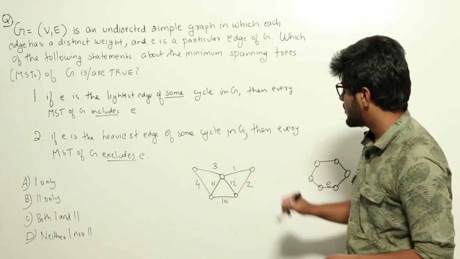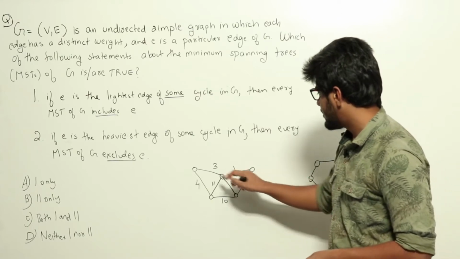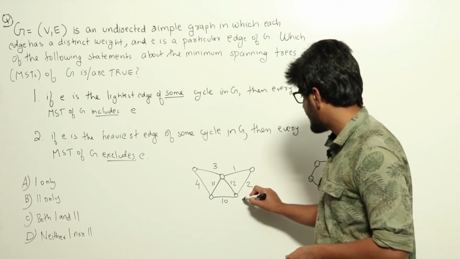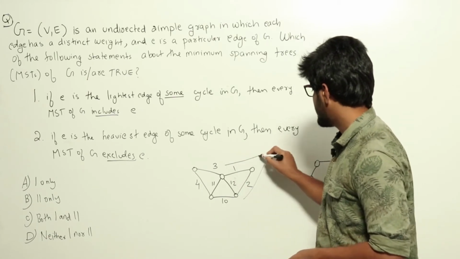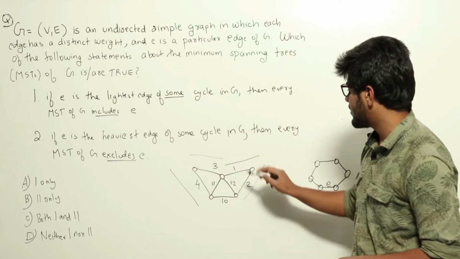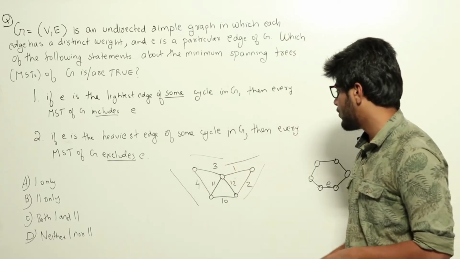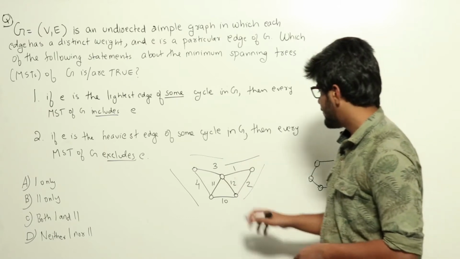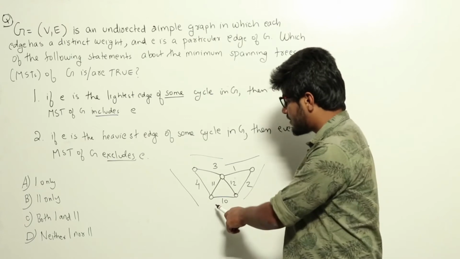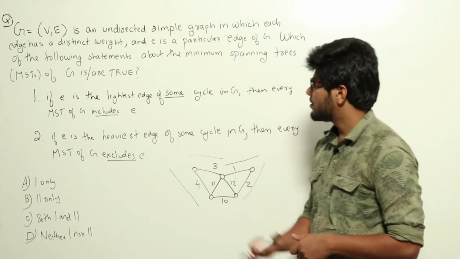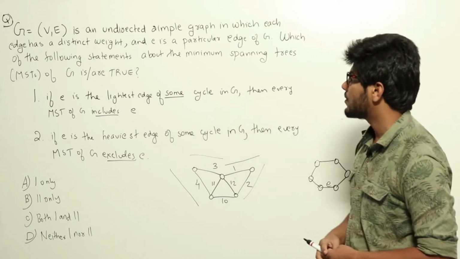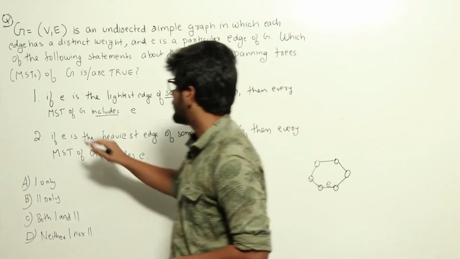Now in this cycle 10 is the lightest edge. But if you take a look at the minimum spanning tree for the graph, there are 1, 2, 3, 4, 5 vertices. We need to select 4 edges. We'll be selecting only these 4 edges, which have weights 1, 2, 3 and 4 and connect all the 5 vertices. We won't be choosing this edge even though it was the lightest edge in this cycle. So saying that if e is the lightest edge in some cycle in G, then every minimum spanning tree includes e is false.